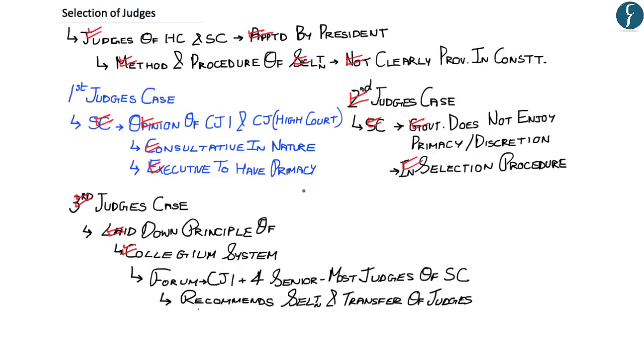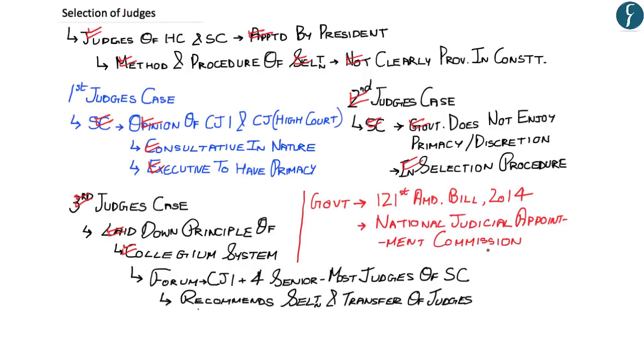But the Government of India passed the Constitution 121st Amendment Bill of 2014 to establish the National Judicial Appointment Commission. And this commission would effectively replace the collegium system. The Supreme Court of India declared the NJAC as unconstitutional.